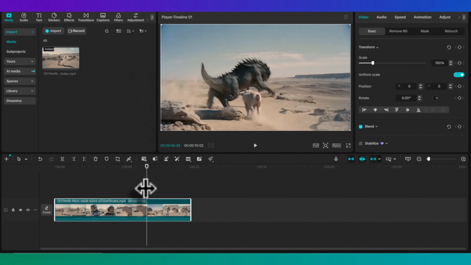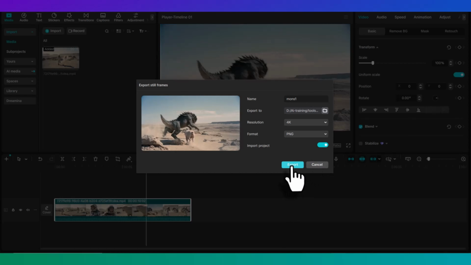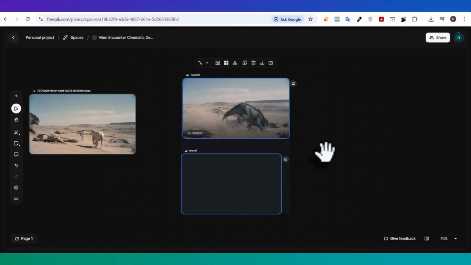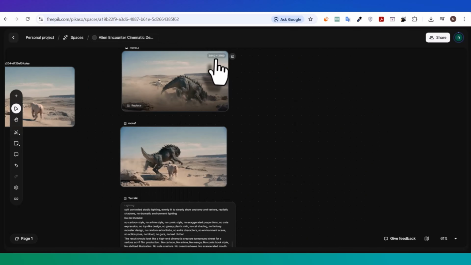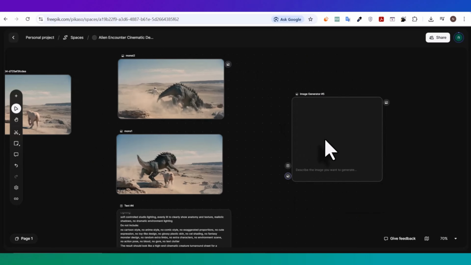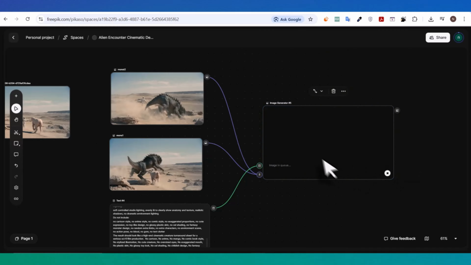Now, to keep building the next scenes, we need to create a character sheet for the monster. And for this part, we're going to use CapCut. The reason is simple. CapCut has a really useful feature that lets you extract the exact frames you want from any video. So instead of guessing or taking messy screenshots, we can pick the clearest frames where the monster is visible, export them as images, and use them as references. Then we'll use those frames to create a clean character sheet for the monster, just like we did earlier with the female lead and the alien creature. This gives us much better consistency when we generate the next shots.